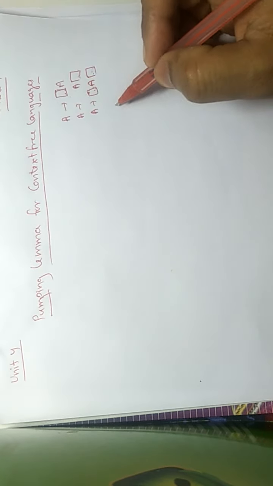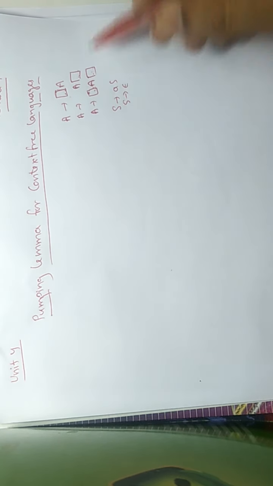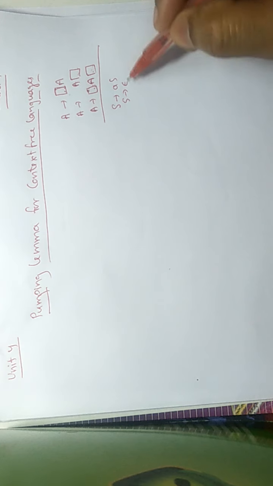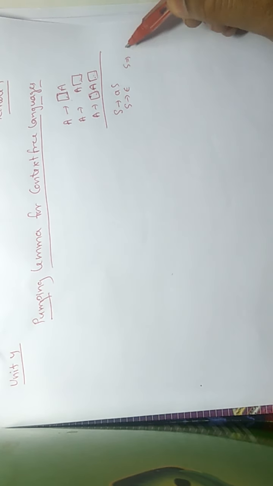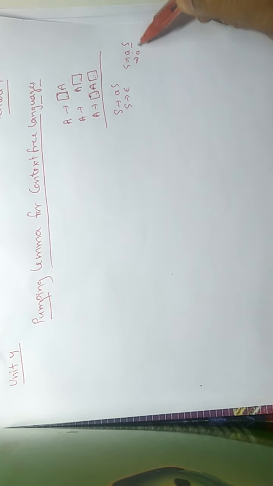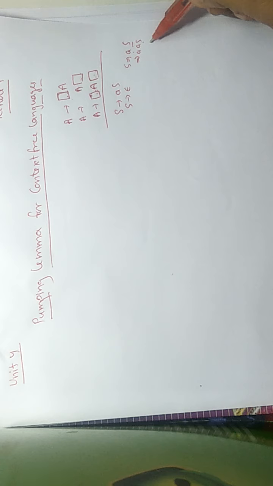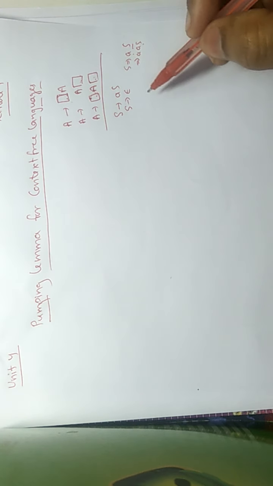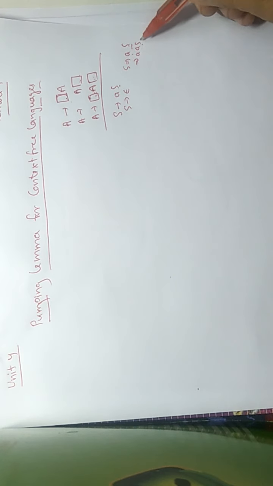If we take some examples, in this context free grammar you will observe that S tends to aS is used to repeat a. Here it is one time. If we put aS again, then we will get 2 a's, and if we put aS again, then we will get 3 a's, and so on. And at the end we have to put epsilon here.